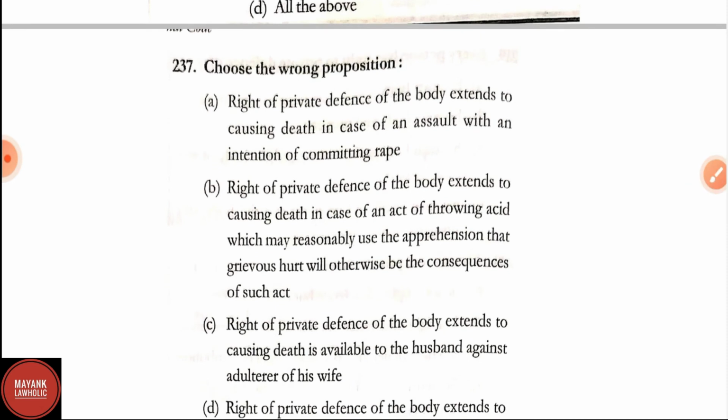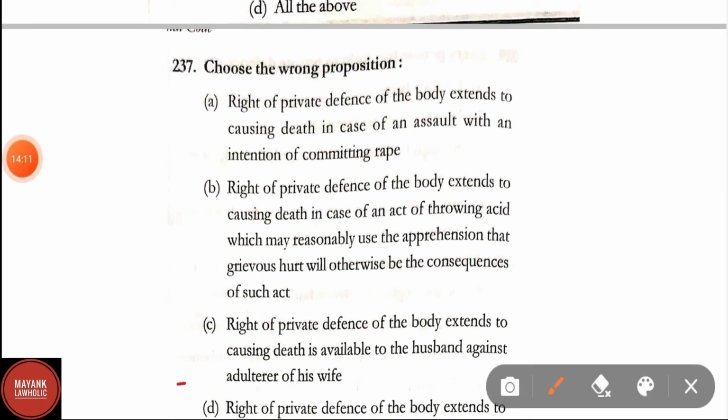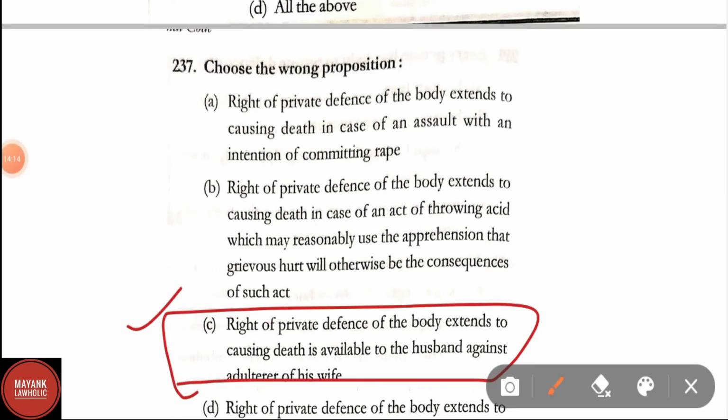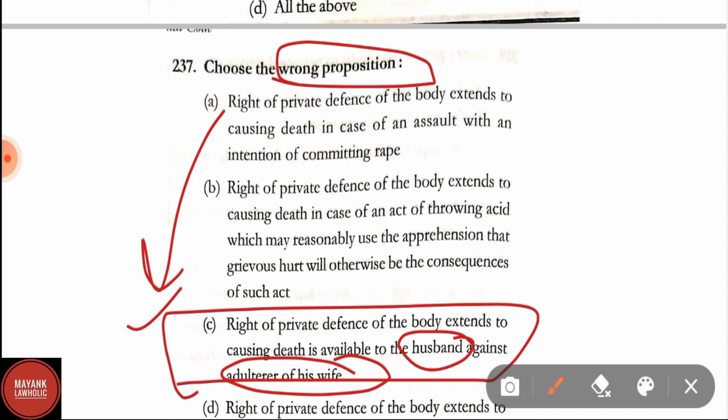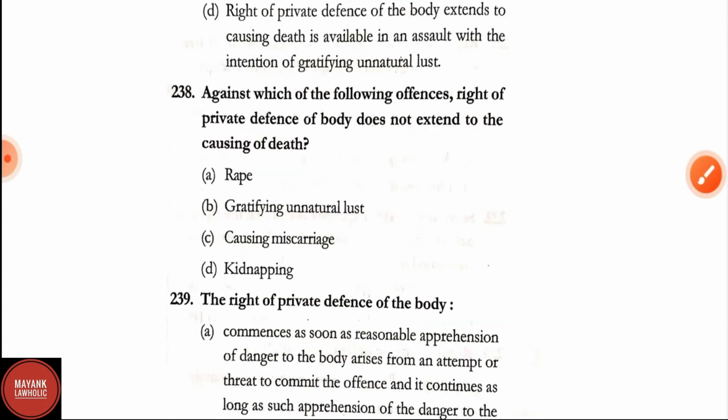In question number 237, the wrong proposition is given in option C, that is the right of private defense of the body extending to causing death is available to the husband against an adulterer of his wife. No, this is not correct, and since the wrong proposition has been asked, option C will be the right answer. Question number 238.